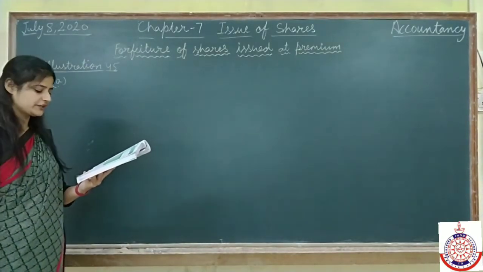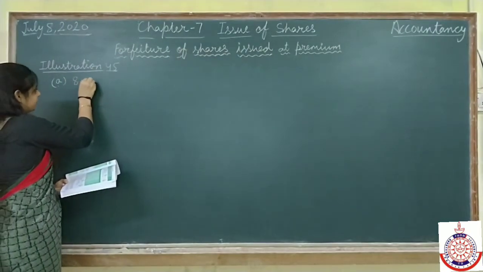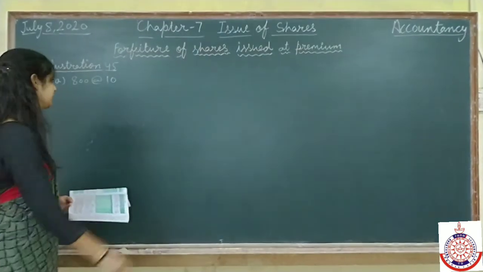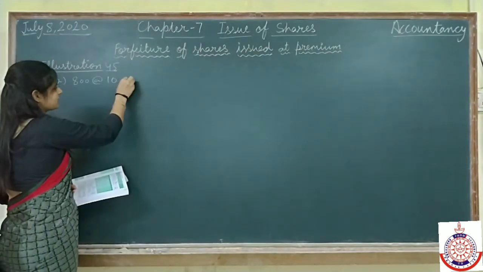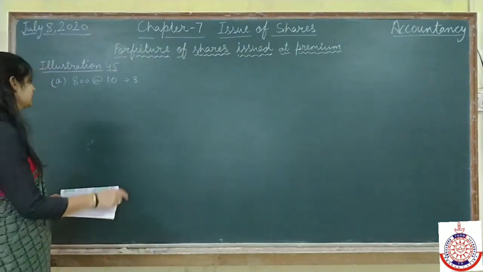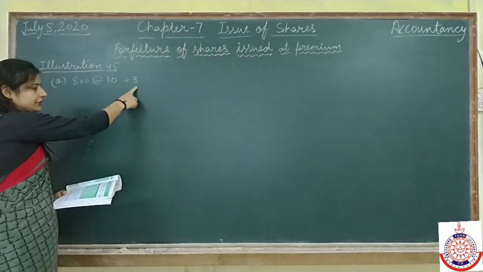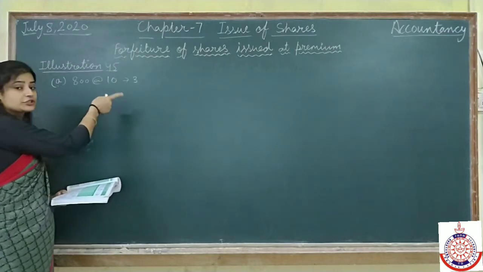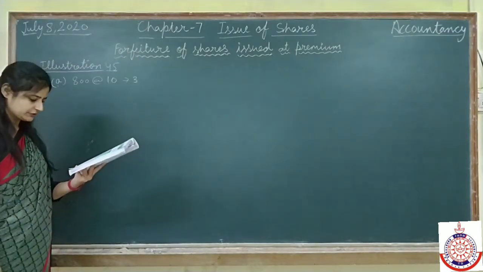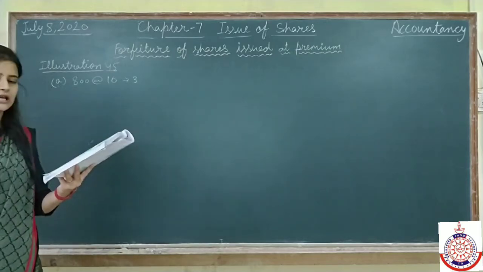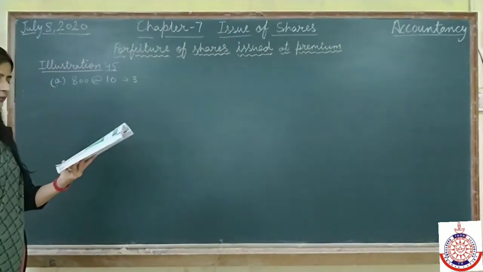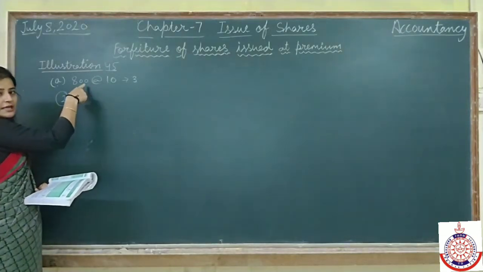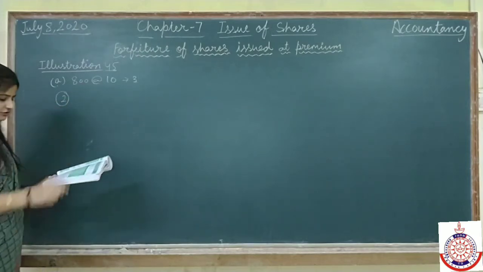C Limited forfeited 800 shares at the rate of 10 each, issued at 30% premium. 30% of this 10 means rupees 3. The company has issued shares at a premium of 3 rupees, and we have to forfeit 800 shares which were issued at a premium of rupees 3, and the premium is to be paid at the time of allotment. For the non-payment of first call, which is 2 rupees, the shareholder who has these 800 shares failed to pay rupees 2 on first call.